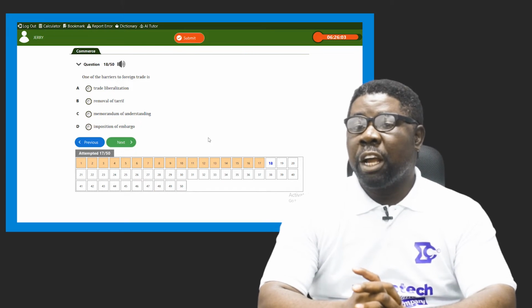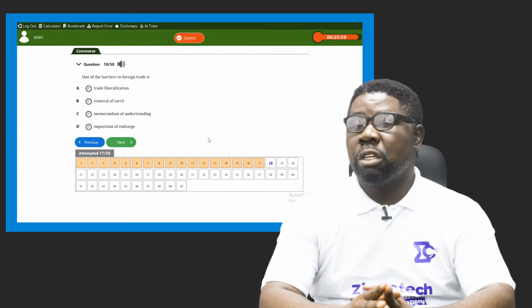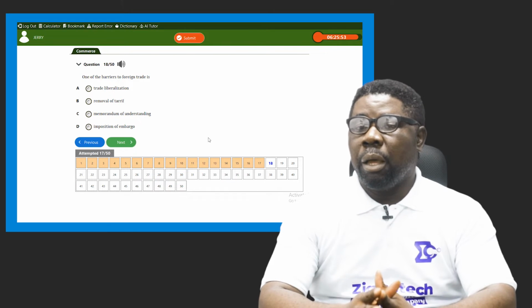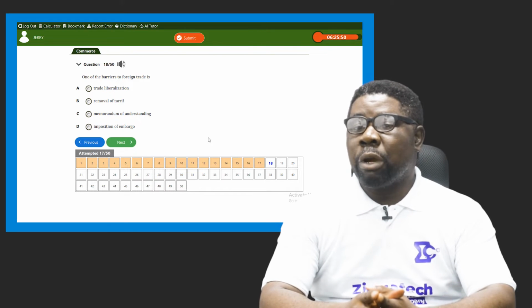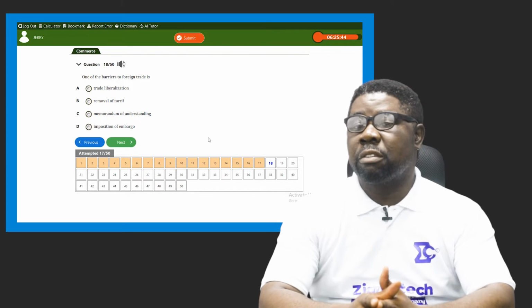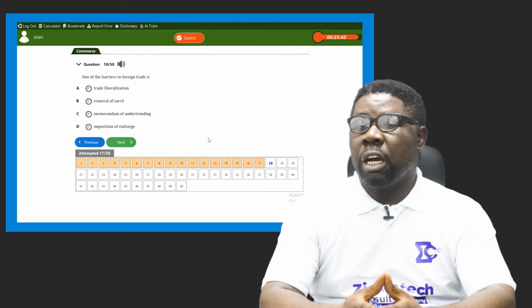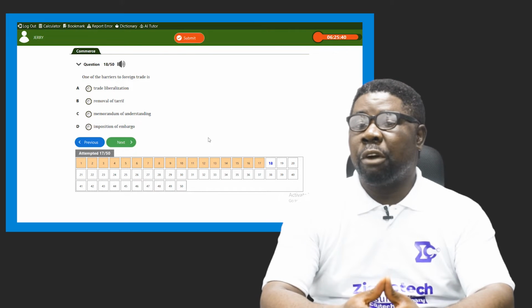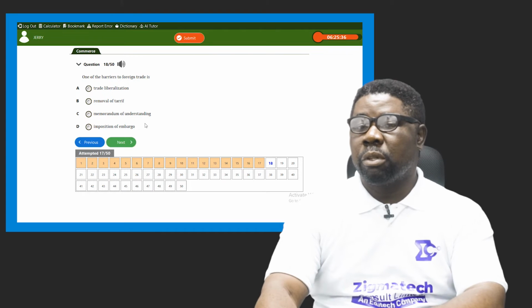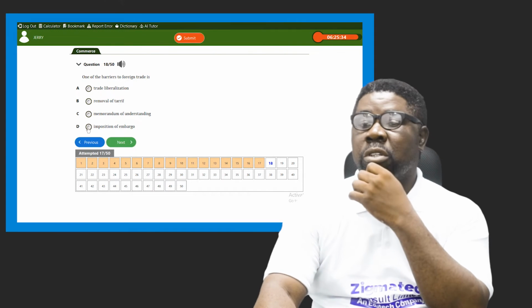What we call barrier is an impediment, a restriction to trade, in this case foreign trade. So out of these four options, embargo means an outright ban to importation or even exportation of goods or services. So that's an act of barrier to trade among two countries or more. So our answer is what? Option D.